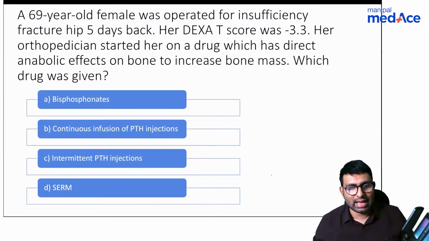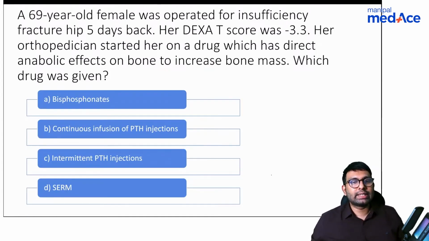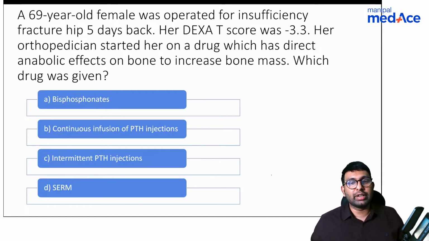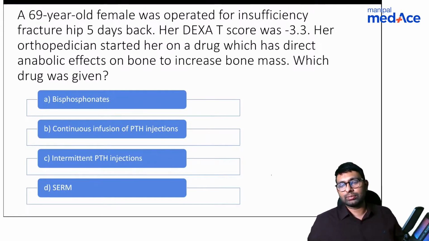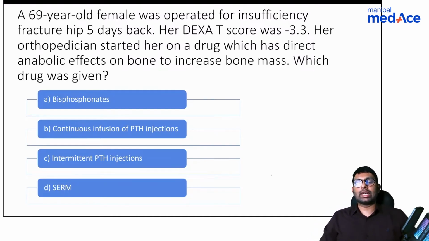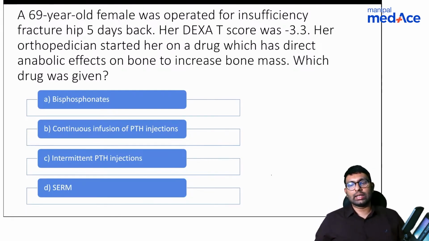Now coming to, I think this is the last question of this session. A 69-year-old female operated for insufficiency fracture of hip 5 days back. DEXA scores are -3.3. Her orthopedician started her on a drug which has direct anabolic effect on bone to increase bone mass. Which drug was given? Was it bisphosphonates? Was it continuous infusion of parathyroid hormone injections? Was it intermittent parathyroid injections? Or was it selective estrogen receptor modulators? Can you quickly tell me this? This is again from osteoporosis, which is a very commonly asked topic for your INI-CET exams.